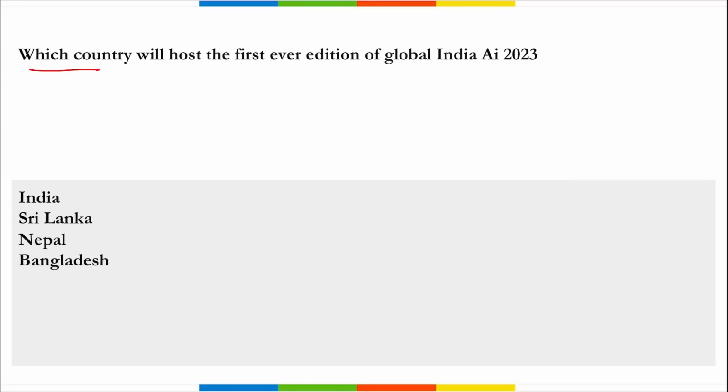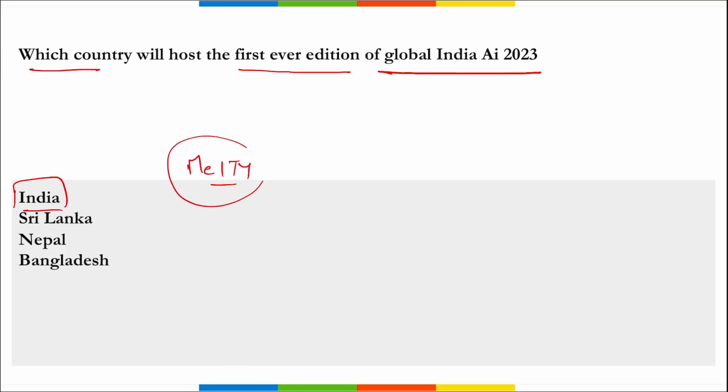Next is, which country will host the first ever edition of Global India AI 2023? As the name suggests, it will be hosted by India only. And which ministry? MeitY, correct, is set to organize the first ever edition of Global India AI, correct? It is a conference that will be held in October 2023, correct?